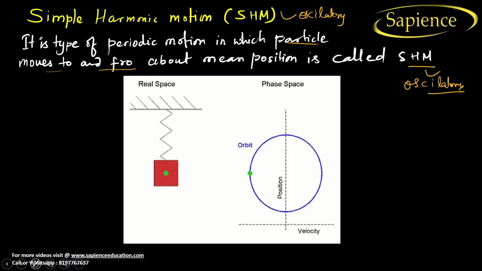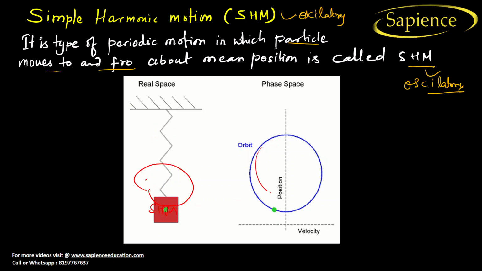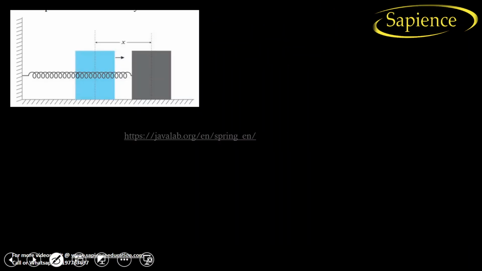So from the figure, what do we consider? This red color one is S.H.M. because it is back and forth motion. But when we talk about Earth moving around the sun, a round trip, it is not S.H.M. I hope you have understood now. Now from here we can understand how to and fro motion happens.